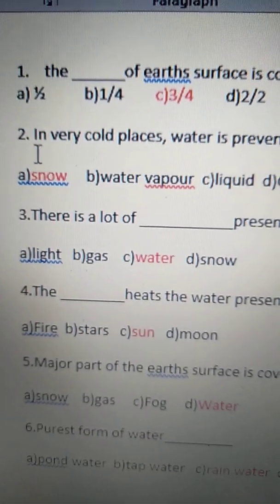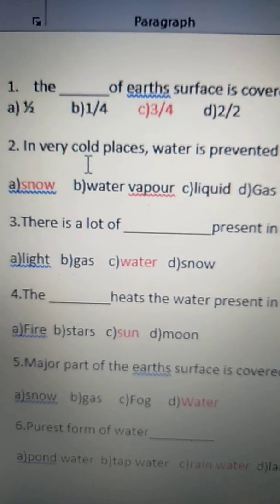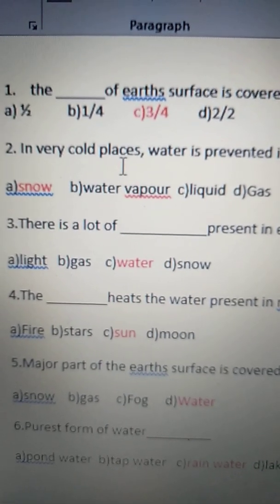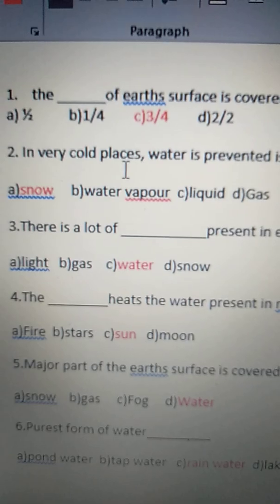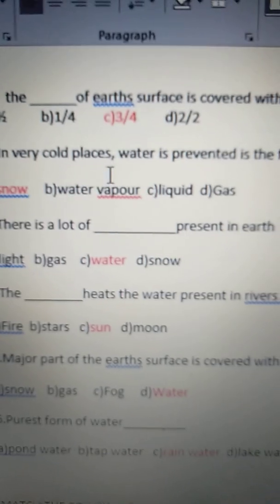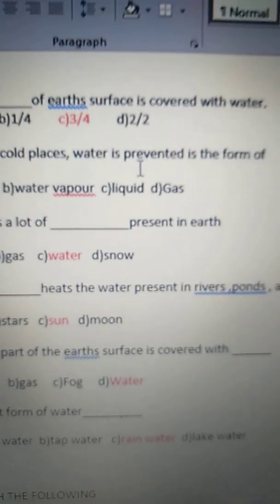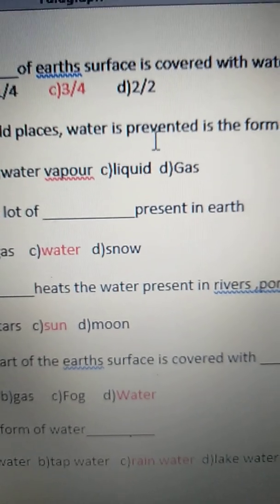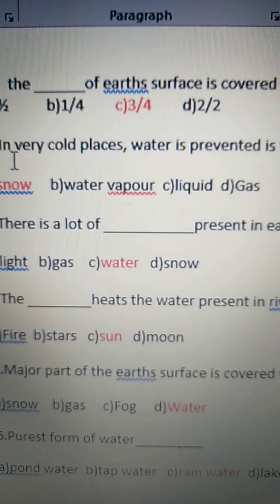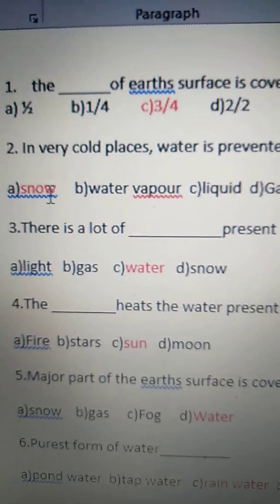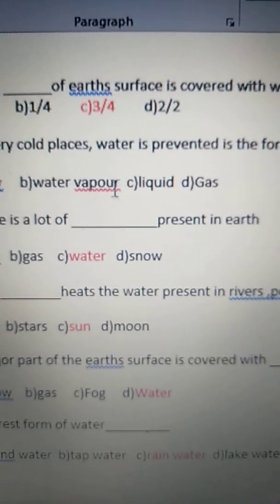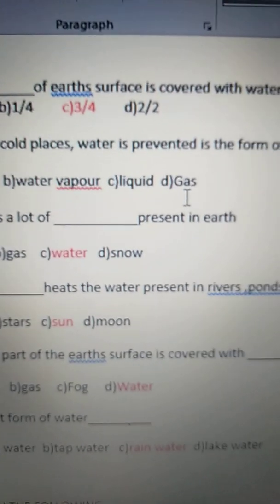Okay. See the second one. In very cold places, water is present in the form of snow, water vapor, liquid or gas.